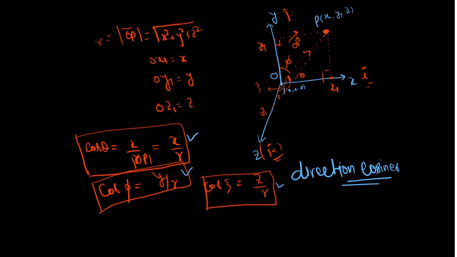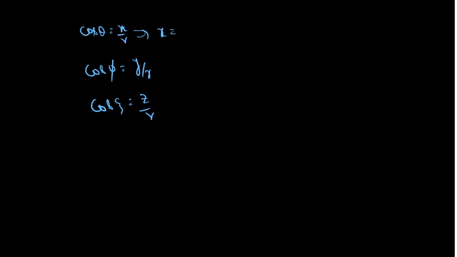If I go further, then I will write cos theta is equal to x divided by r, cos phi is equal to y divided by r, cos zeta is equal to z divided by r. From here, x is equal to r cos theta, y is equal to r cos phi, and z is equal to r cos zeta.